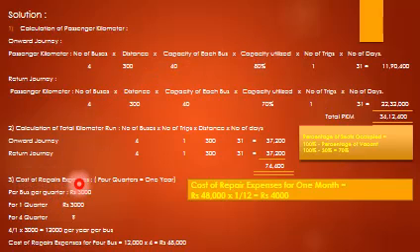Cost of repair expenses: 4 quarters equals 1 year. The cost of repair expenses per bus per quarter is rupees 3,000, and for 1 quarter it is 3,000, and for 4 quarters it is how much? 4 divided by 1 into 3,000, it comes to 12,000 per year per bus. So cost of repair expenses for 4 buses equals 12,000 into 4, 48,000. So cost of repair expenses for 1 month equals 48,000 into 1 divided by 12, it comes to 4,000.